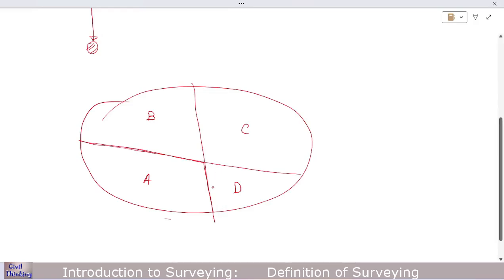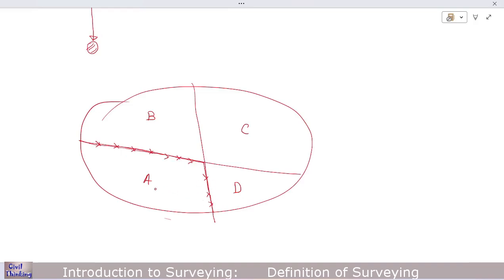People needed to mark these boundaries. So that was the earliest application of surveying. With the help of survey, they would mark these boundaries.